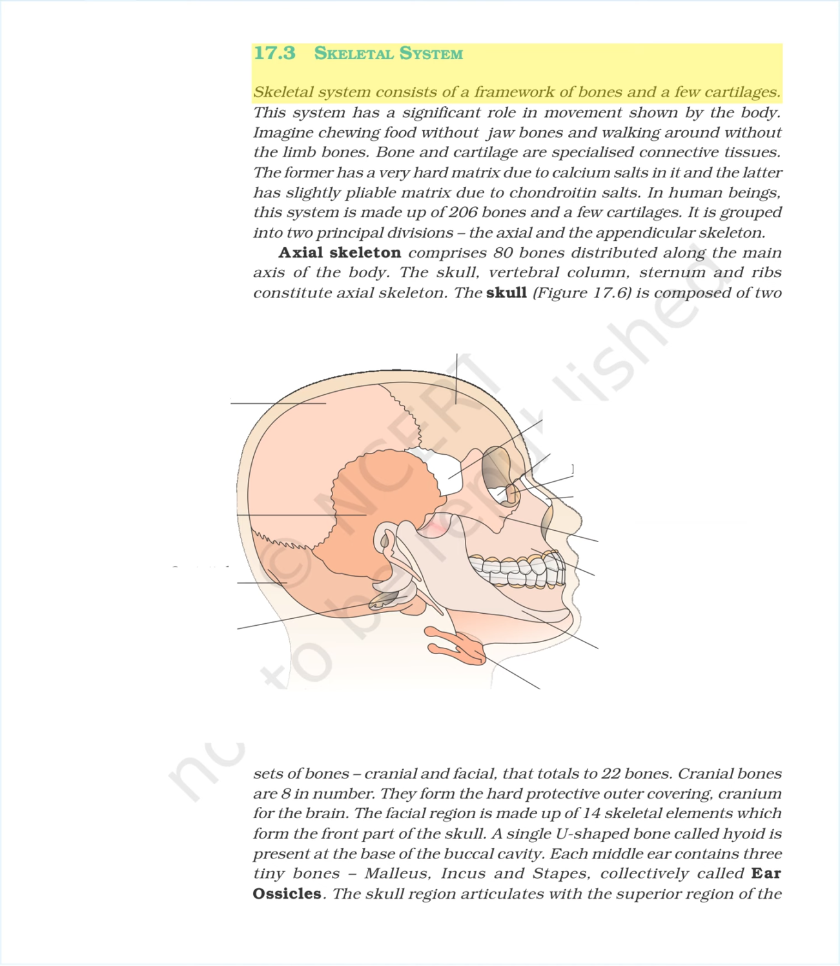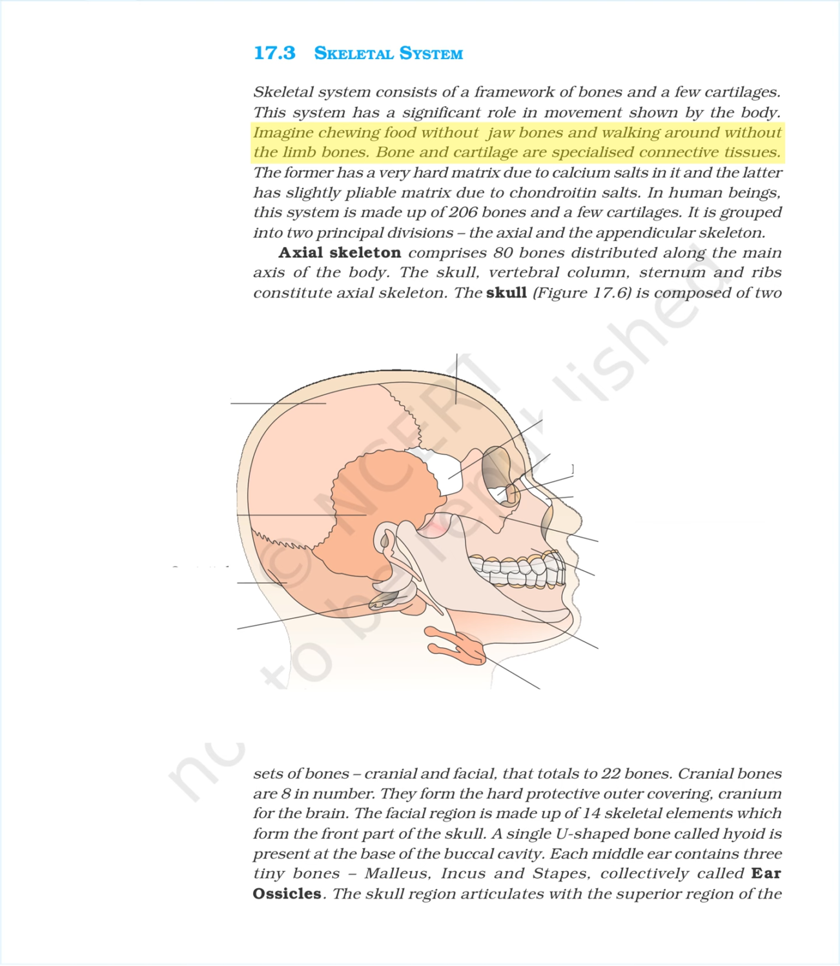17.3 Skeletal system. The skeletal system consists of a framework of bones and a few cartilages. This system has a significant role in movement shown by the body. Imagine chewing food without jaw bones and walking around without the limb bones.